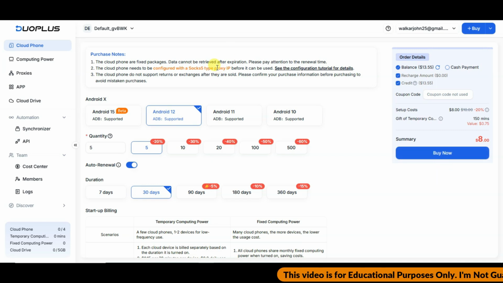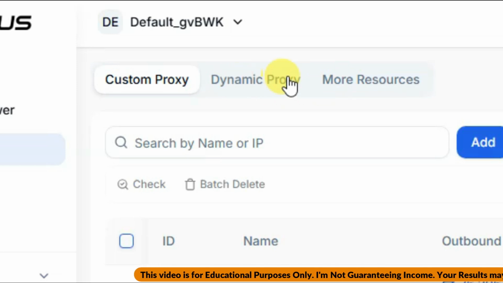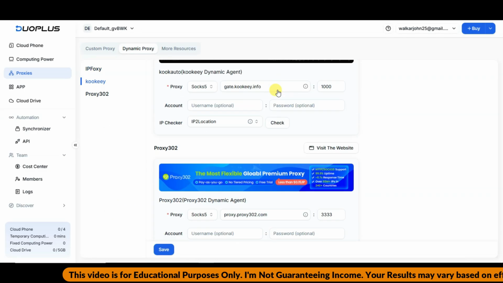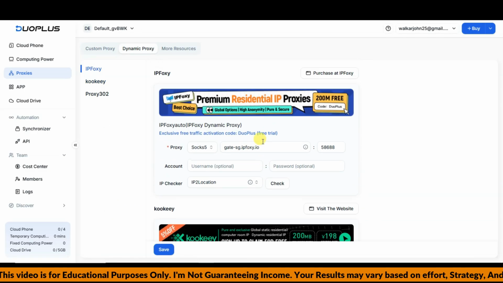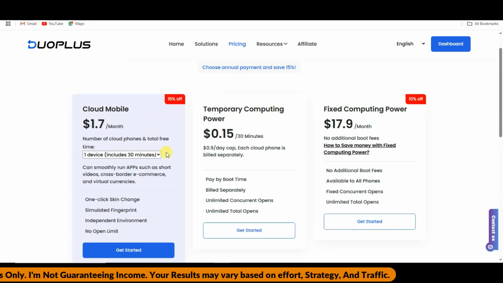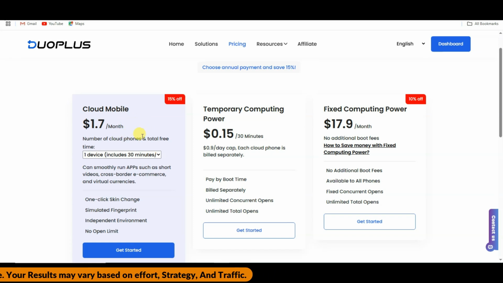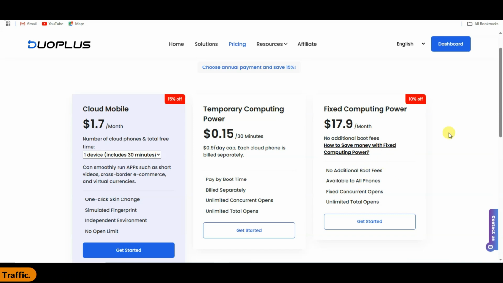If you want to purchase proxy, then you can click on Proxies button. Now you can click on Dynamic Proxy button. You can purchase proxy from these platforms. This proxy will work 100% accurately. Here you can see 3 types of subscription plan. If you purchase this subscription plan, then you can get all of these features. You can purchase any of this subscription plan.